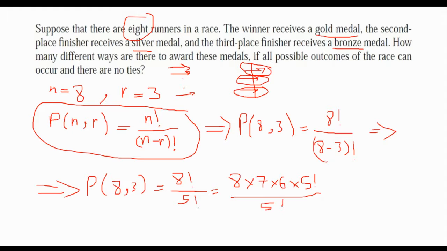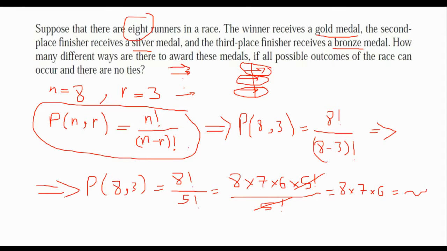You can eliminate these two together, and what you have at the end is 8 multiplied by 7 multiplied by 6, and you can write the final answer. So this is what we call a complete solution for solving permutation and combination cases.